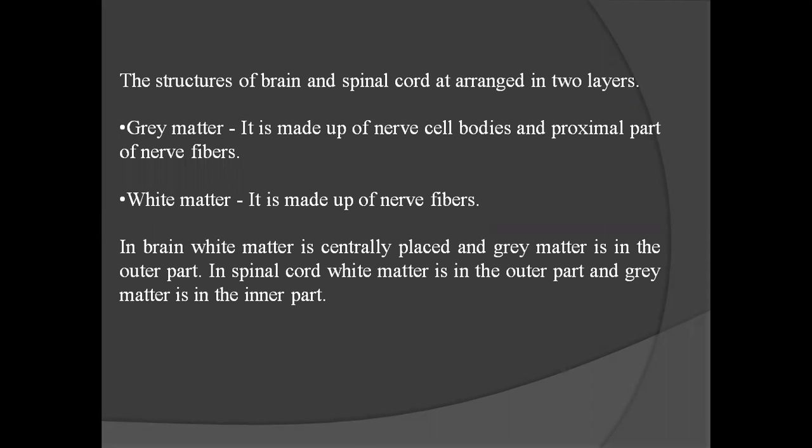The structures of brain and spinal cord are arranged in two layers. First is gray matter and another is white matter. Gray matter is made up of nerve cell bodies and proximal part of nerve fibers. White matter is made up of nerve fibers. In brain, white matter is centrally placed and gray matter is in the outer part. In spinal cord, white matter is in the outer part and gray matter is in the inner part.